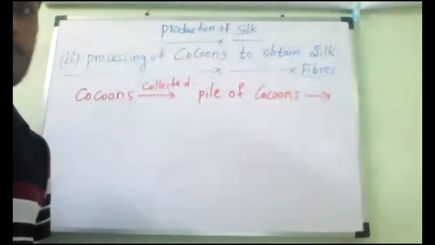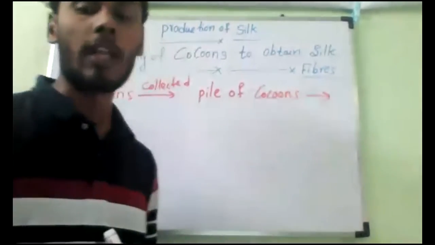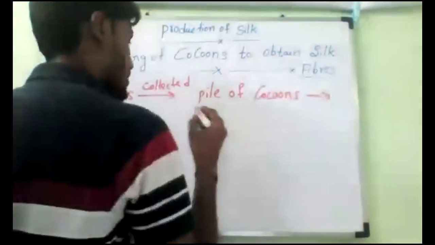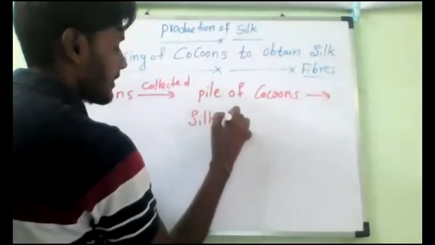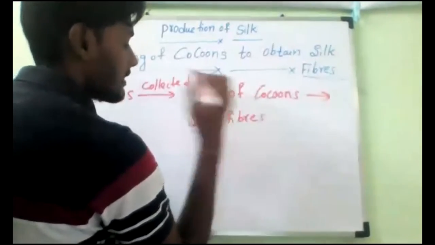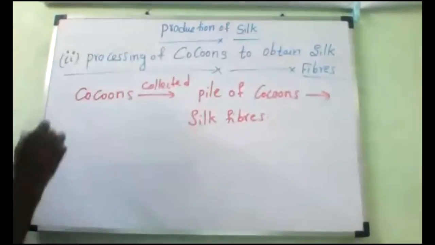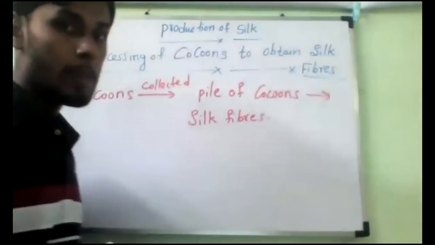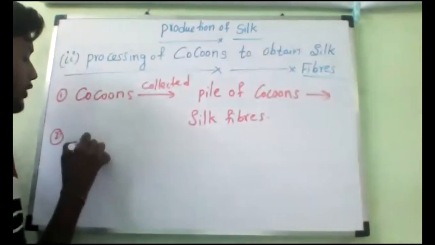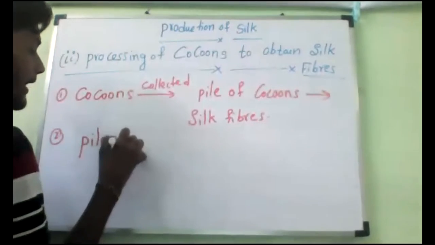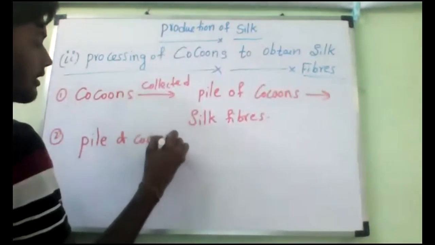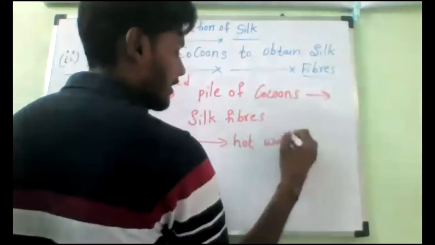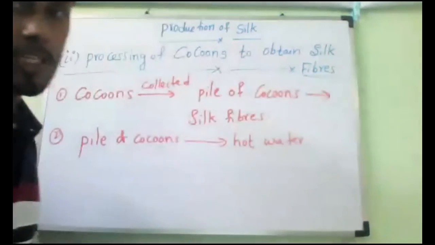Now this pile of cocoons is used to obtain silk fibers. How? That is the question. What is the process involved? Here you see, the pile of cocoons is placed in hot water. Where should we keep the pile of cocoons? We have to dip them in hot water. Do you understand?